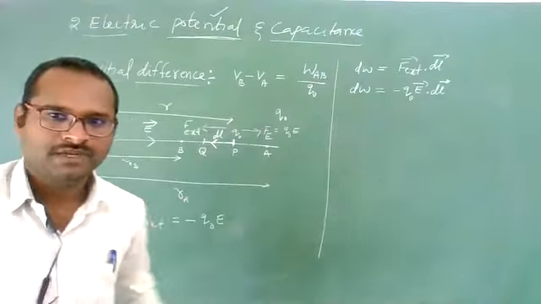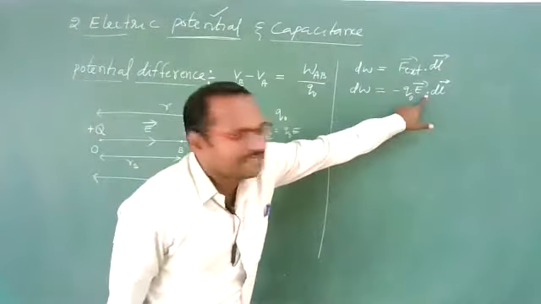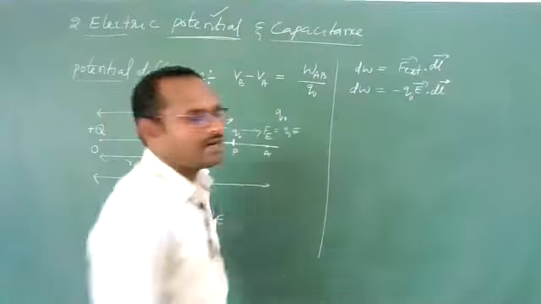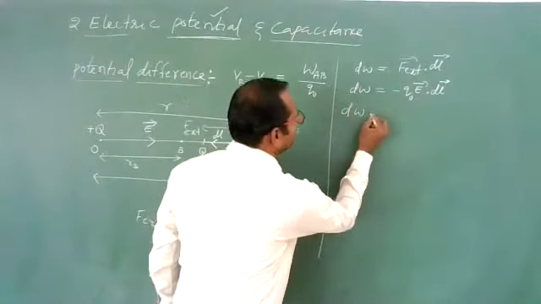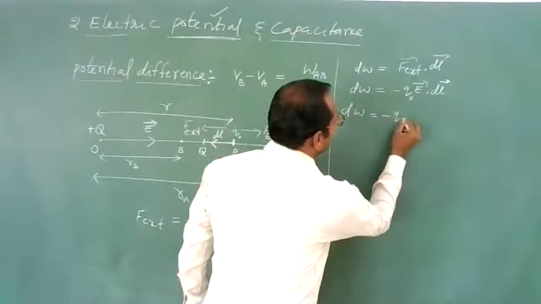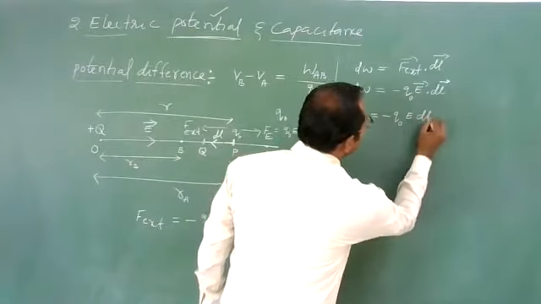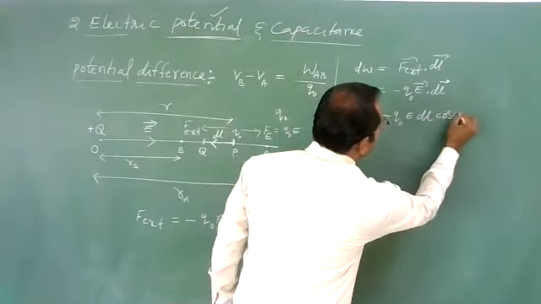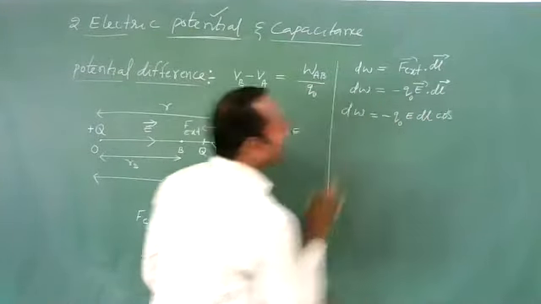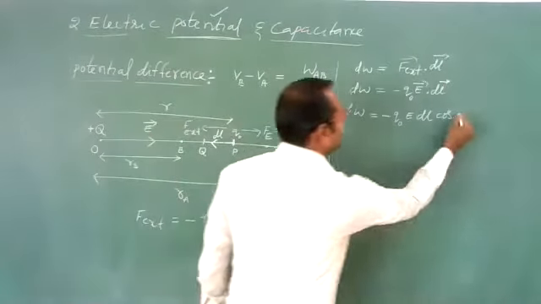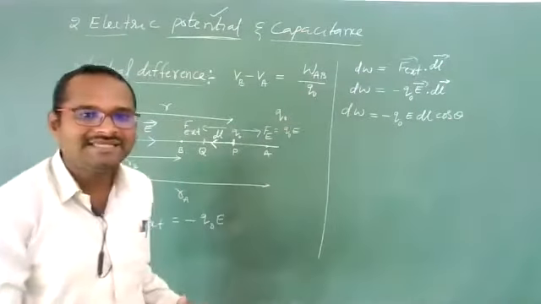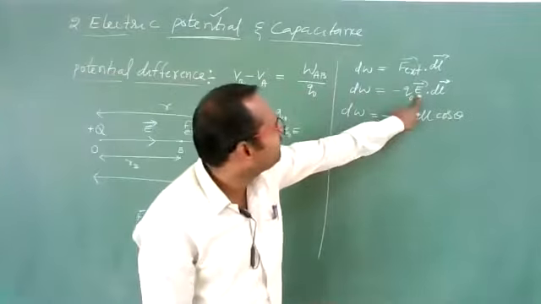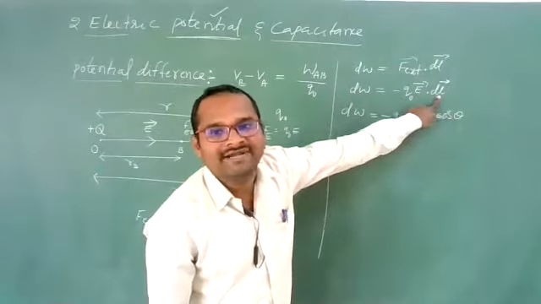Is it clear? Now, here the dot product is there. We need to remove the dot product. Means you can write dW is equal to minus Q naught into E dl cos theta. And what is the theta value? Theta means the angle between the electric field and the displacement vector.